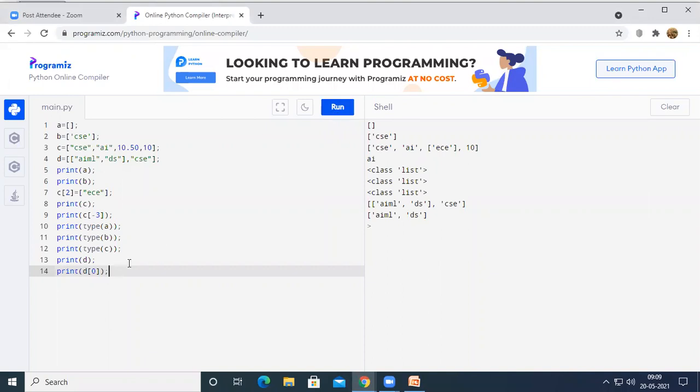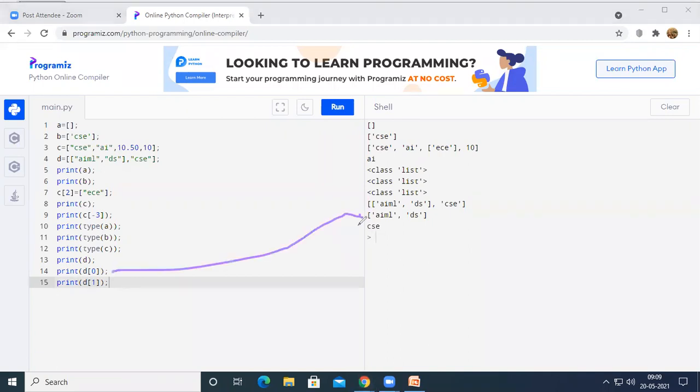And if I print D of 1, it is going to print CSC on the output screen. See here, the output of line number 14 will be AIML and DS, and the output of line number 15 will be CSC.